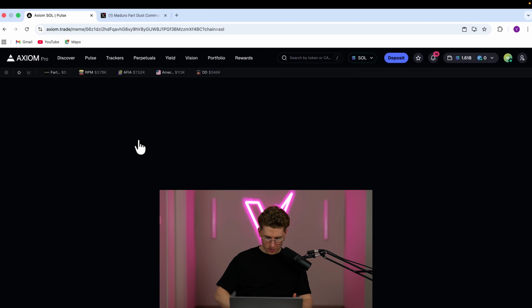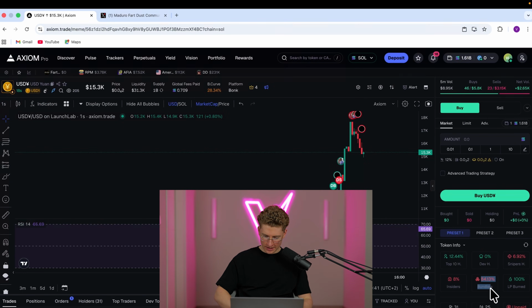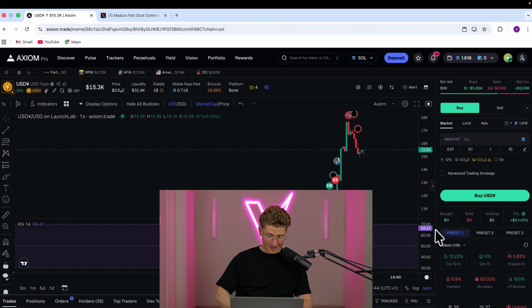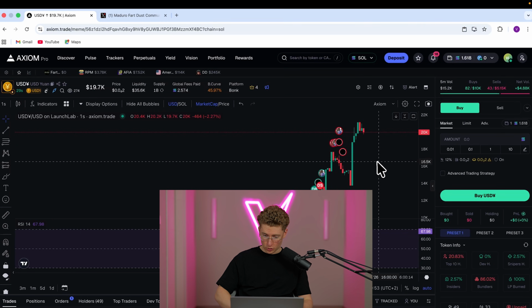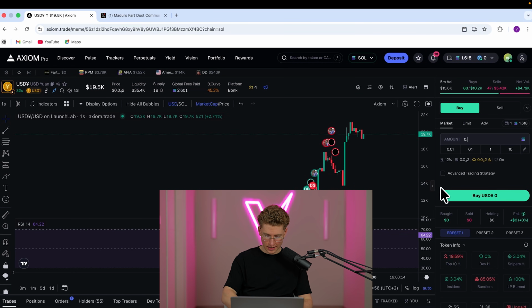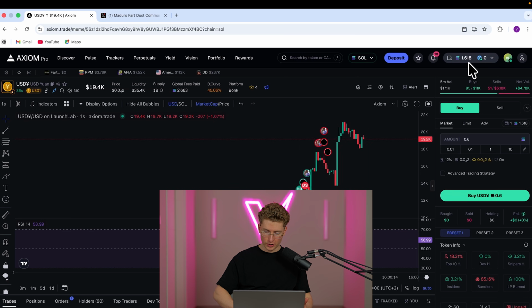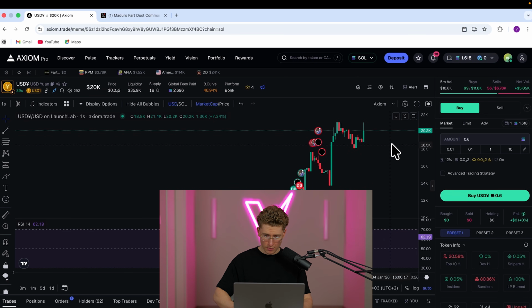Okay, so we have a Chinese meta as well. What's scaring me away here is the 83% bundle, but sometimes it's lagging, sometimes it's not true. The coin is performing. I like this coin. So if it's gonna dip to around 16, I think I'm gonna buy like 0.6. Before we enter our first trade, we're starting with 1.6 Solana to see how much we'll be able to make.